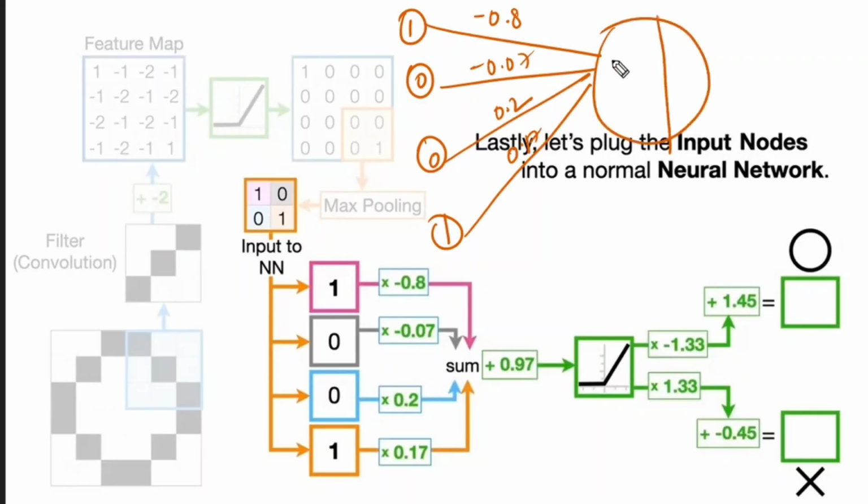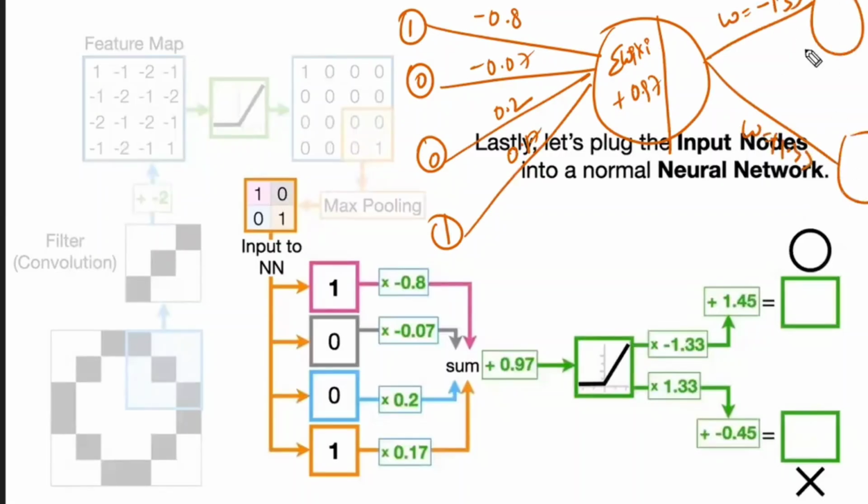Here we are having one layer, that is sigma wi xi plus B. The B is 0.97 and ReLU is the activation function, and this is connected to this. The weight is equal to minus 1.33, and the other weight is plus 1.33, and here again with respect to B value plus 1.45, and this B value is minus 0.45.